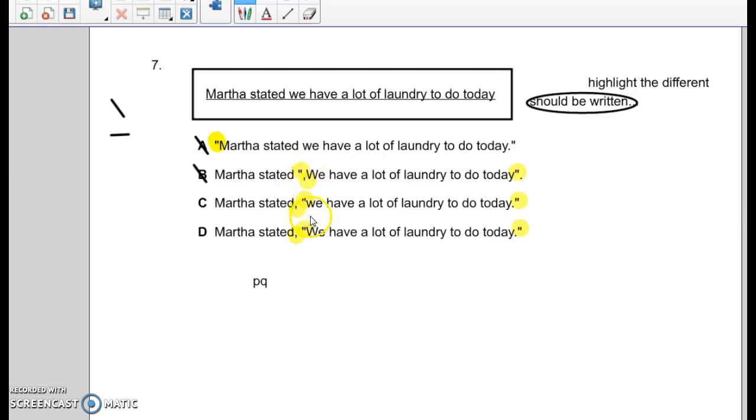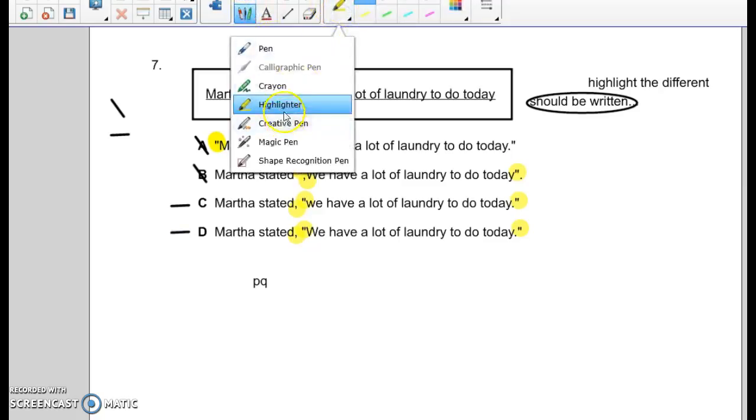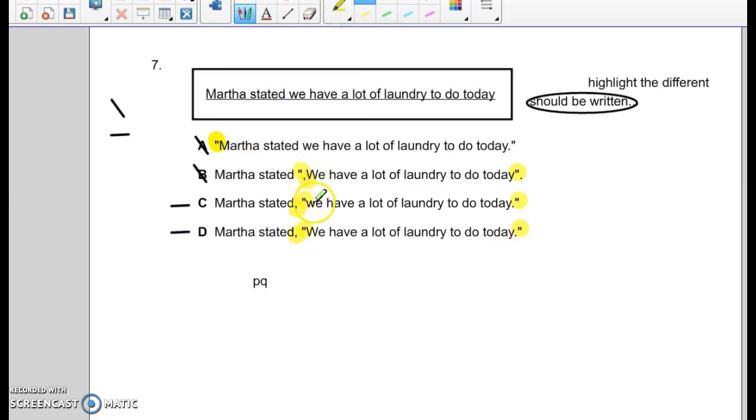All right, now let's look. All we're left with is C and D. So I'm going to dash those. Let's look and see again what is different. Well, the next difference is the W. So we need to ask ourselves, should the W be capitalized? Is that a sentence? Yes, it is.